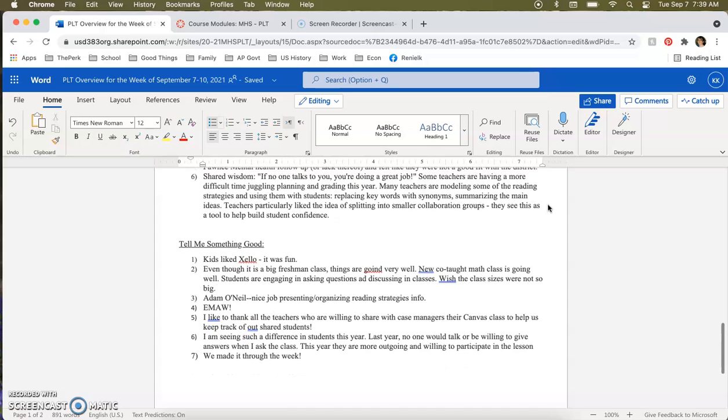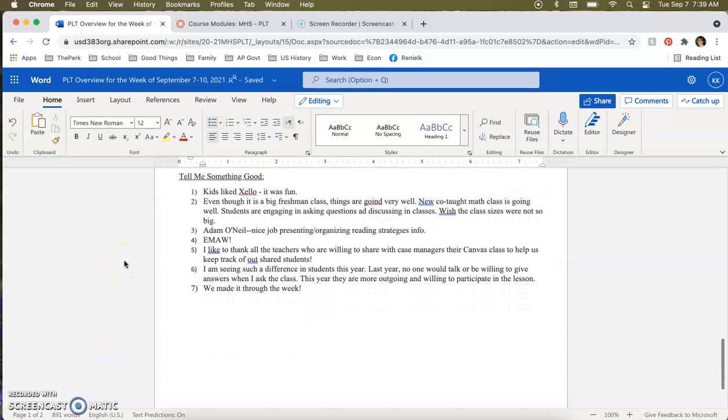If no one talks to you, you're doing a great job. Some teachers are having a more difficult time juggling planning and grading this year. Many teachers are modeling some of the reading strategies and using them with students, replacing keywords with synonyms, summarizing the main ideas. Teachers particularly like the idea of splitting into smaller collaboration groups. They see this as a tool to help build student confidence. Thank you for sharing that information and your wisdom for us all.